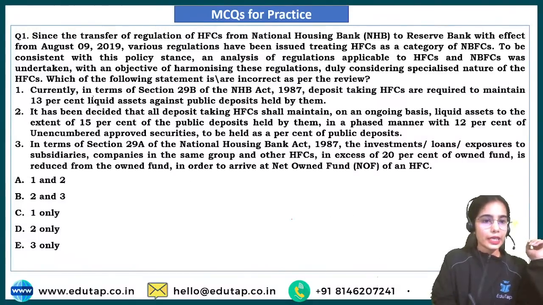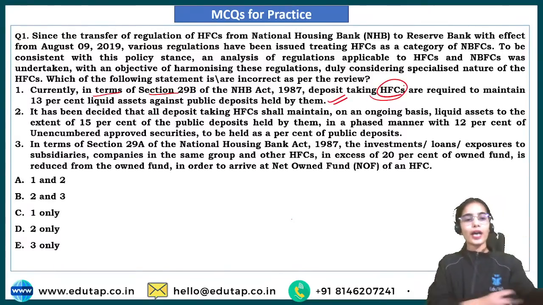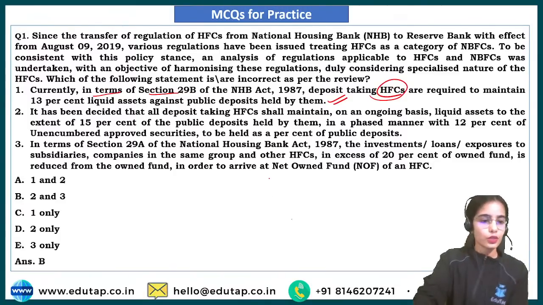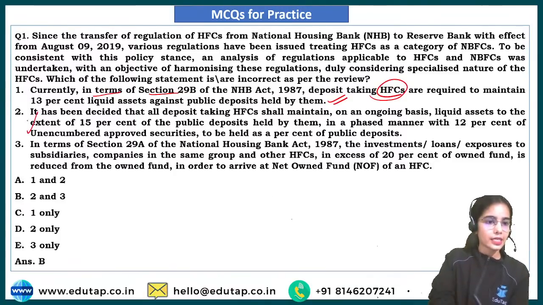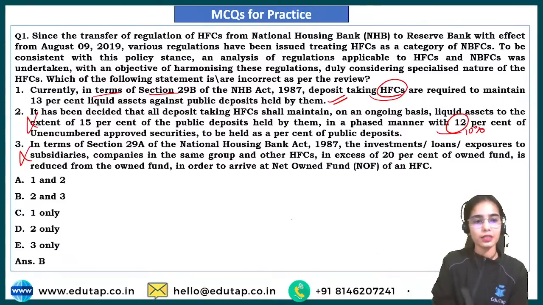Okay. So currently in terms of section, the first statement is correct that currently the deposit taking HFCs are required to maintain 13% of liquid assets against the public deposits. Okay. So the answer is 2 and 3 because the second statement is wrong. The third statement is wrong. Yes. So second statement is wrong because it should be 10% here, and the third statement is wrong because it should be 10% here.